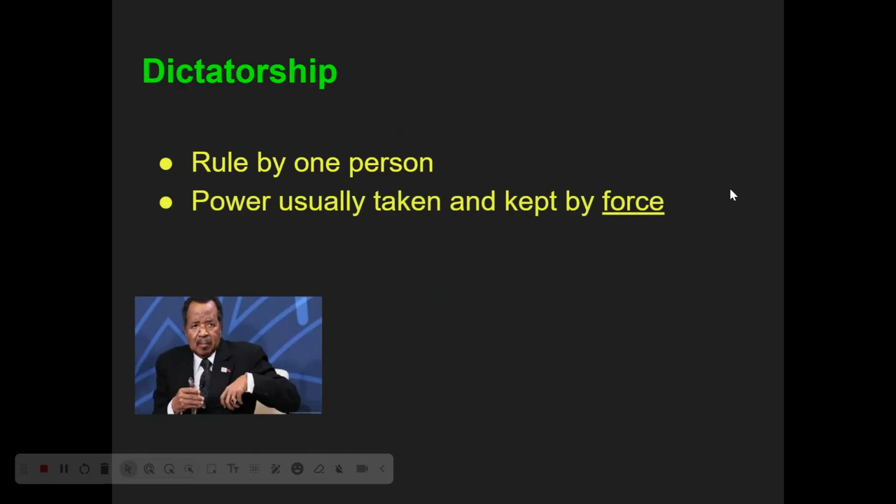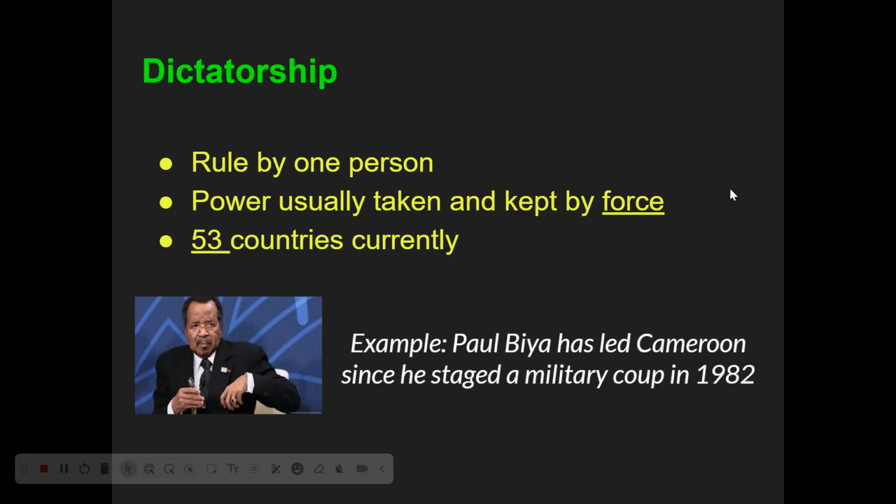Power is usually taken and it's usually kept by force. Oftentimes, these dictators used to be in charge of the military, and they use the military to seize power and to take over it and to keep it. There are 53 countries in the world today that are officially classified as dictatorships. And an example would be Cameroon, which is overseen by a man named Paul Biya, who has led Cameroon since 1982, where he staged a coup, toppled the government that existed previously by using the military, and he's kept power by force ever since.